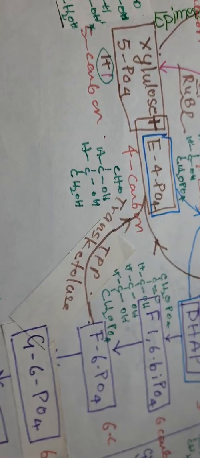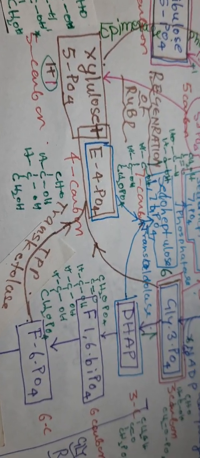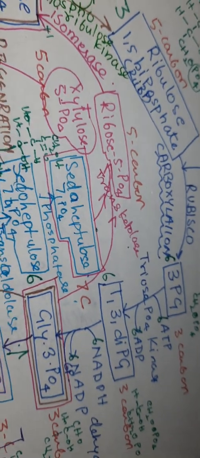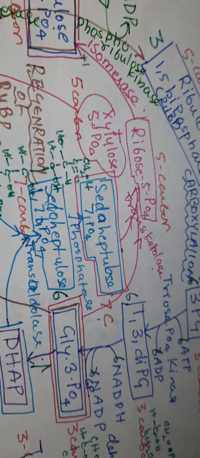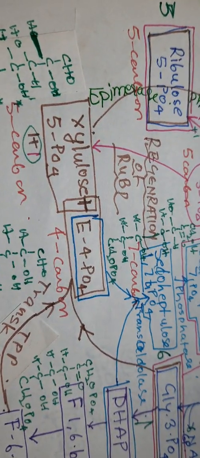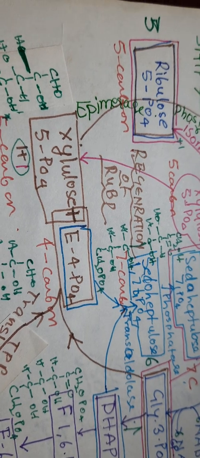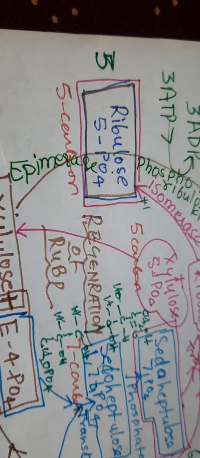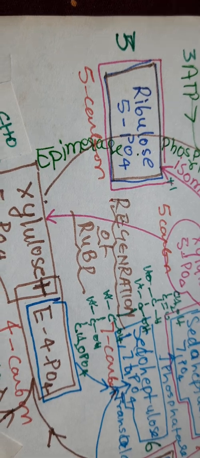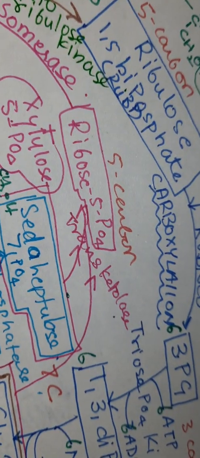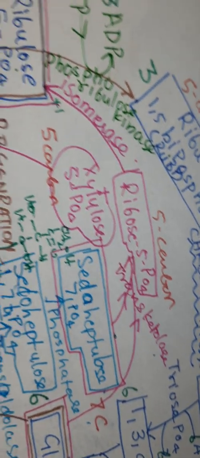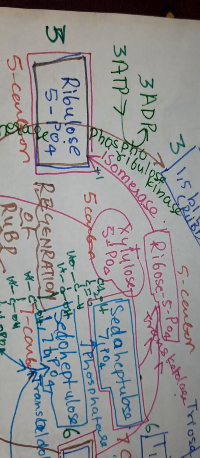You can see one xylose 5 phosphate is produced here, and another xylose 5 phosphate is produced in the other reaction, shown in pink and in brown. So here are two molecules of xylose 5 phosphate, and xylose 5 phosphate is converted to ribulose 5 phosphate by the enzyme epimerase. Whatever ribose 5 phosphate is formed is also converted into ribulose 5 phosphate by isomerase.